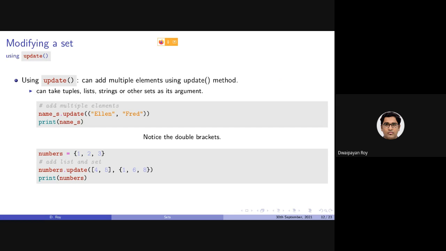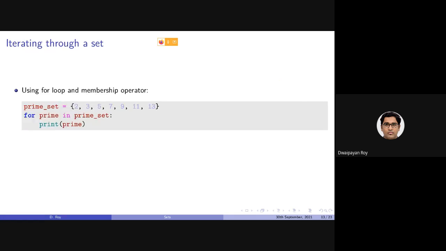Okay, so the next operation is iterating through a set. Let's consider we have a set and we want to iterate or access all the items in it. The set traversal, or iterating through a set, is exactly similar to how we have iterated a list. Using the membership operator in, we can access the individual items in a set.